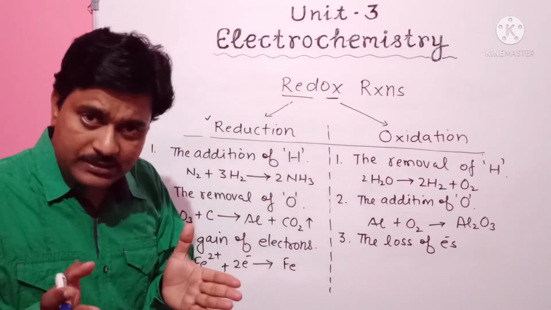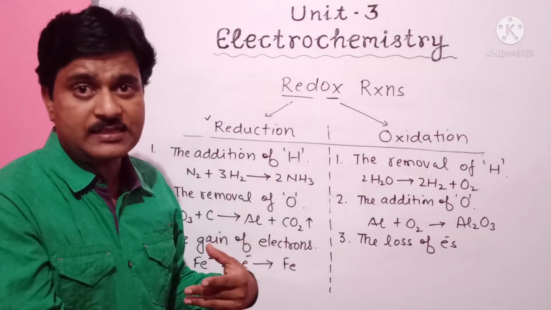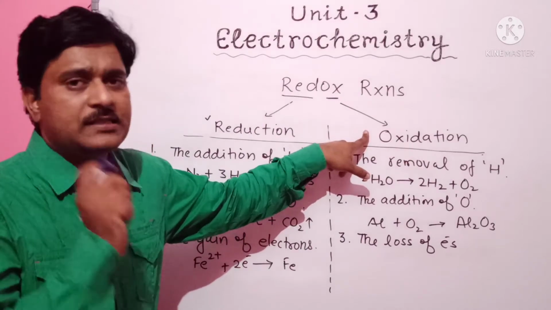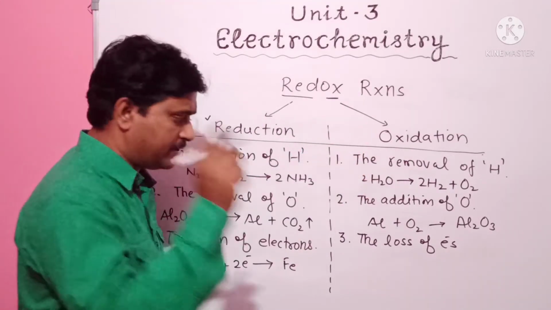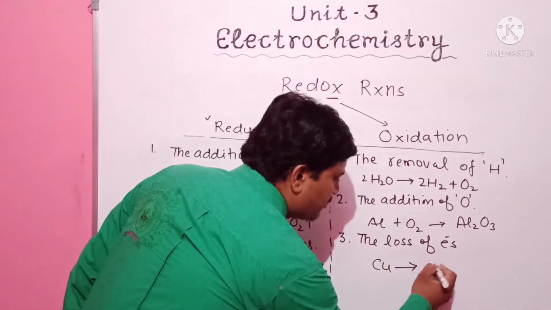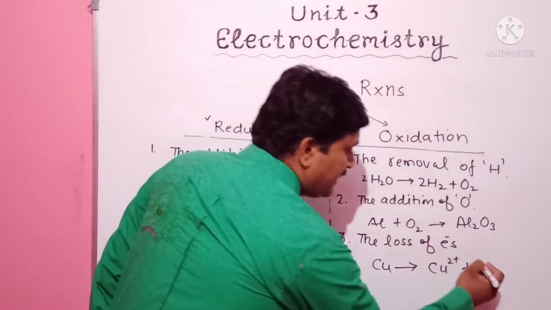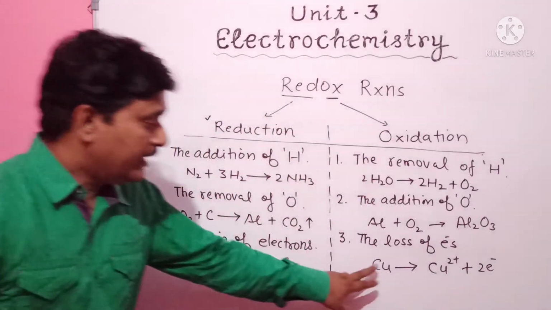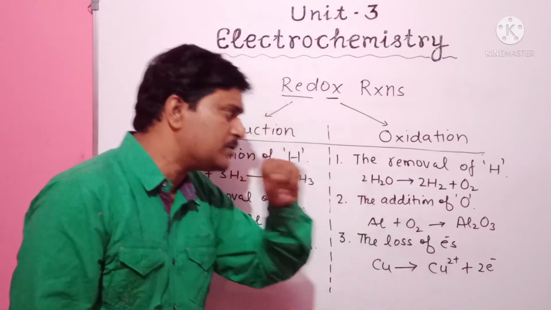If an element loses electrons and converts into positive ions, that process is called oxidation. For example, copper Cu, if it loses 2 electrons, then it will convert into Cu2+ ions, releasing 2 electrons. So here copper loses 2 electrons and converts into Cu2+ ions.